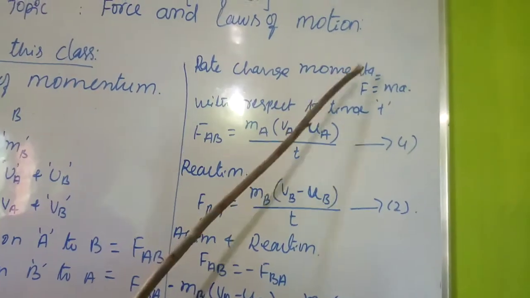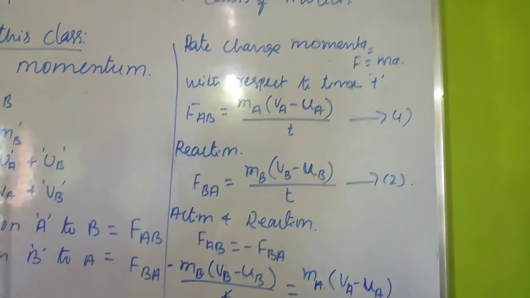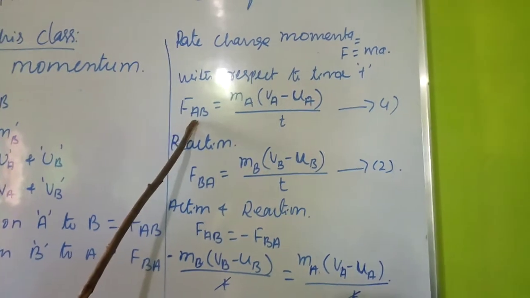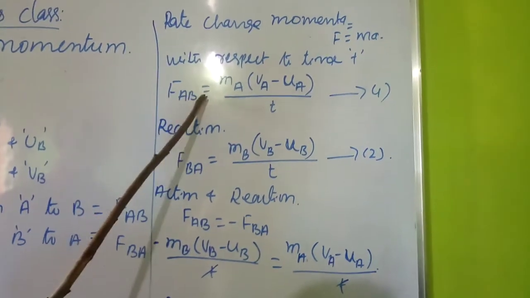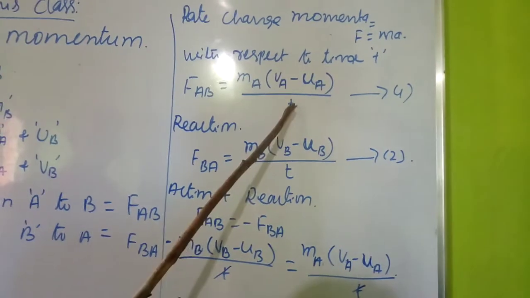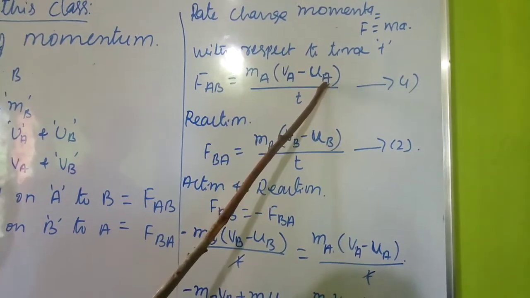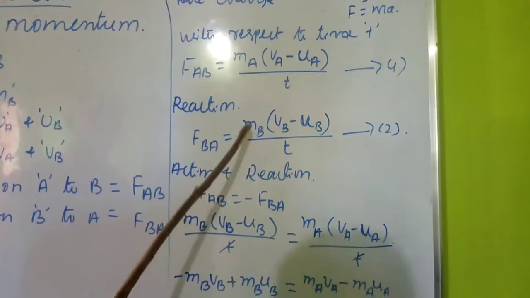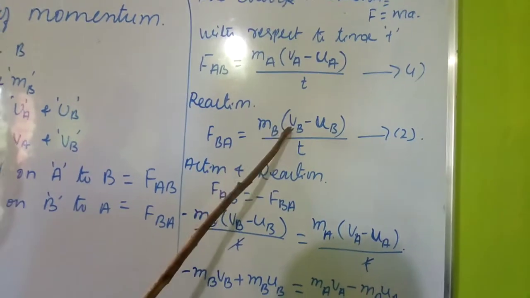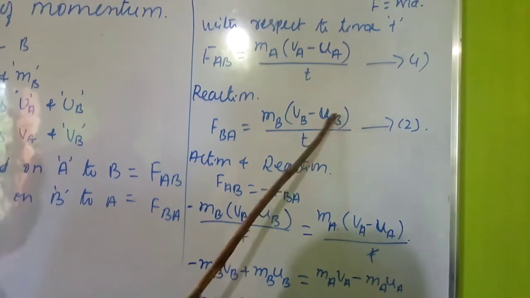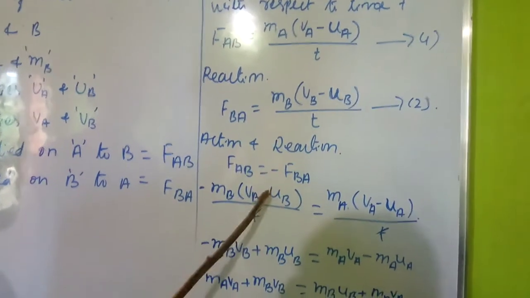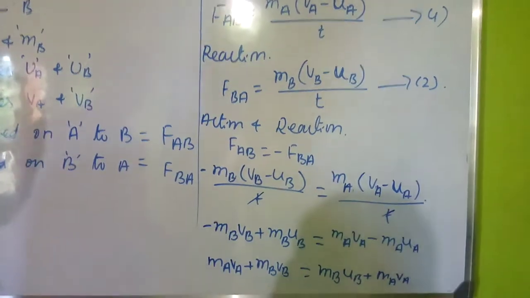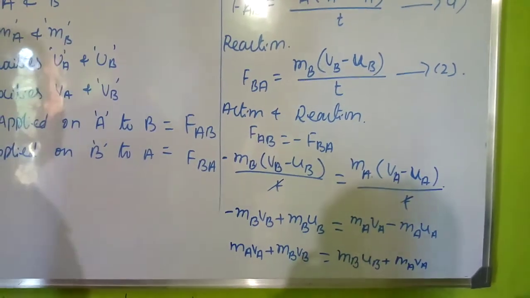Okay, so rate of change of momentum, according to the second law of motion, F is equal to MA, with respect to time t. So rate of change of momentum gives FAB is equal to MA into VA minus UA by t. It is final velocity minus initial velocity with respect to time, as well as the mass. So in the reaction, FBA becomes MB into VB minus UB divided by t. Action is in the forward direction, reaction is in the opposite direction, hence we take it as negative. So finally we are going to get the law of conservation of momentum.